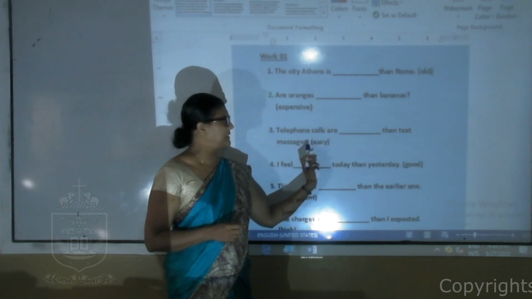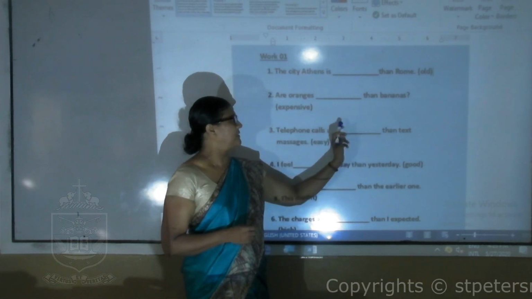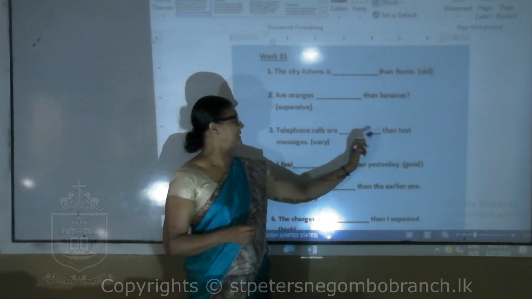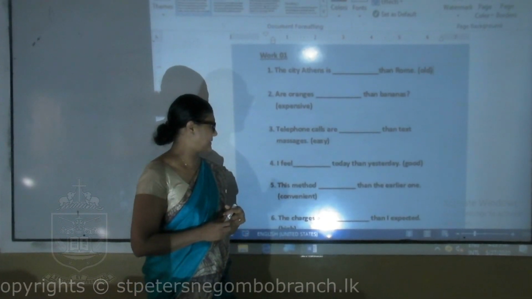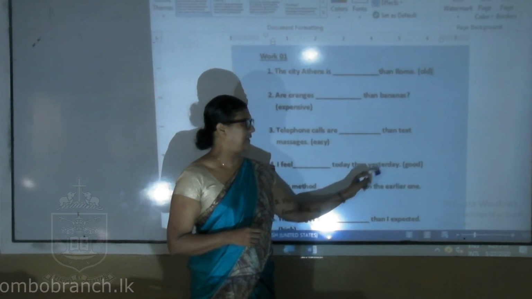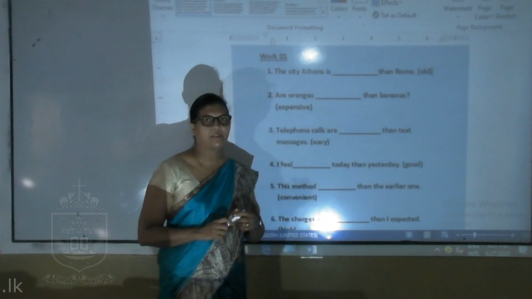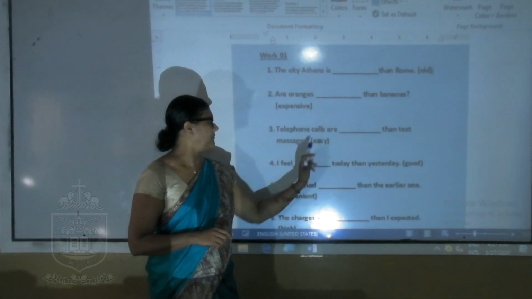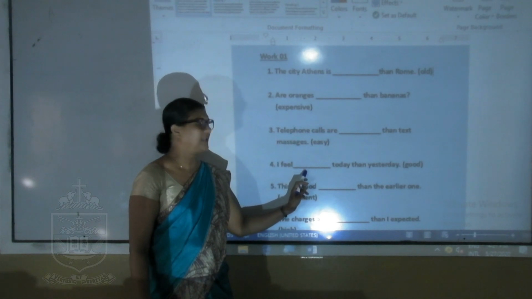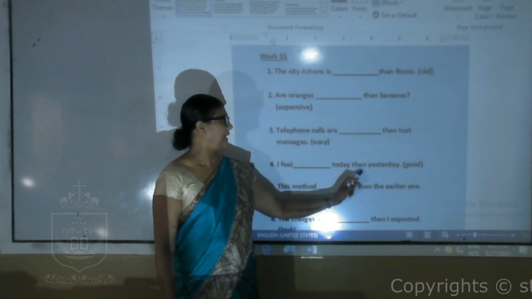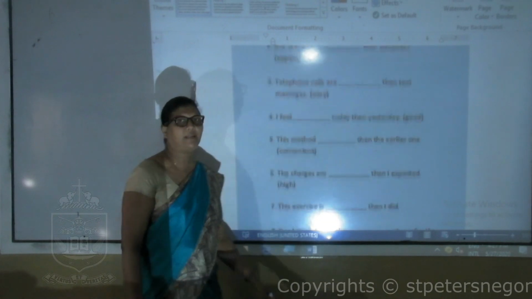The word easy, you have than here, so you use easier. Telephone calls are easier than text messages. I feel blank today than yesterday. Within brackets you get the word good. So you have than here. What do you write here? I feel better. I feel better today than yesterday.